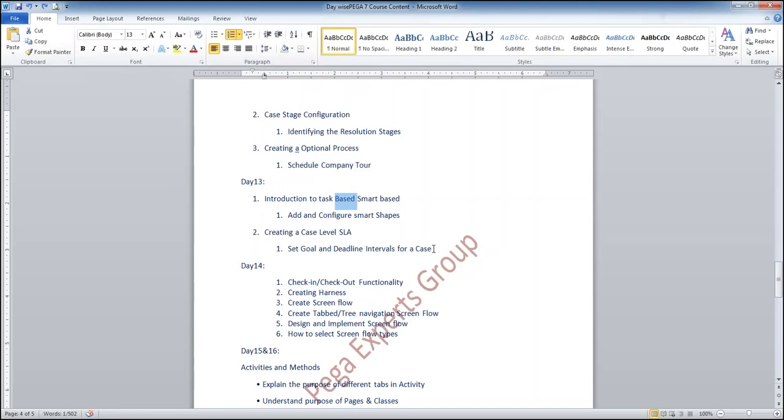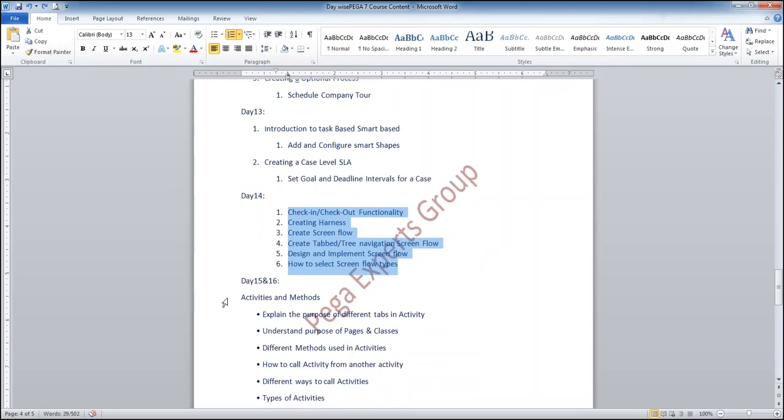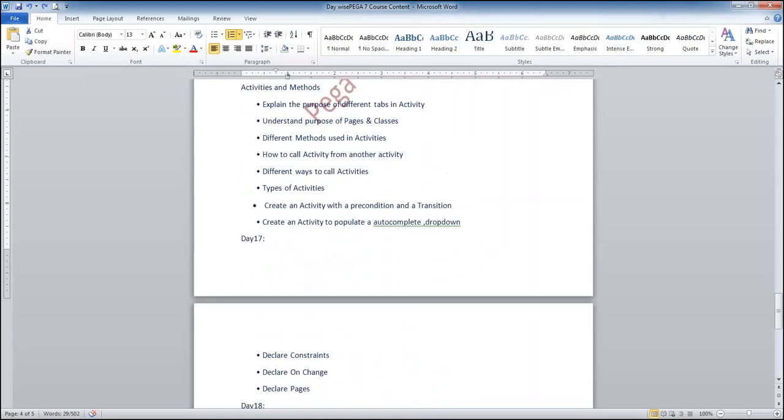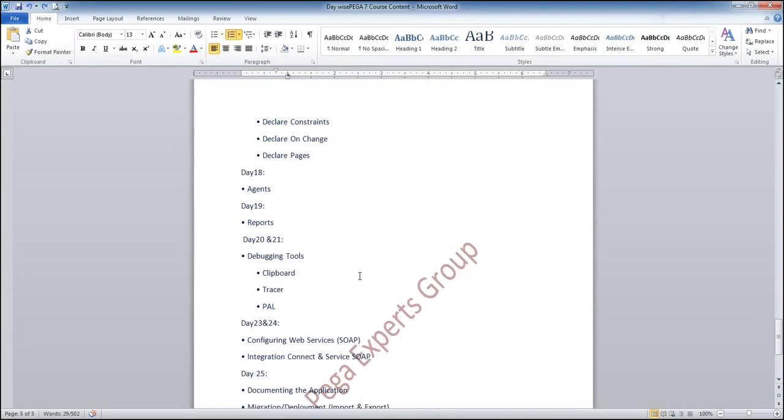In order to achieve that, from day 14 we will jump into advanced topics, and we will also explain activities, agents, reports, and debugging tools. I mean for every platform, for every technology, there should be some debugging tools. If any issue comes, how can we debug it? We will also see that.